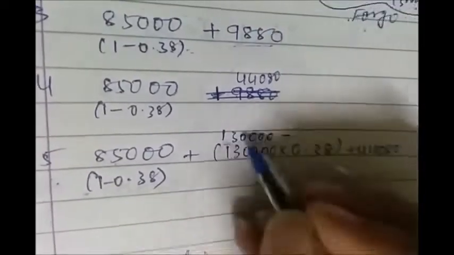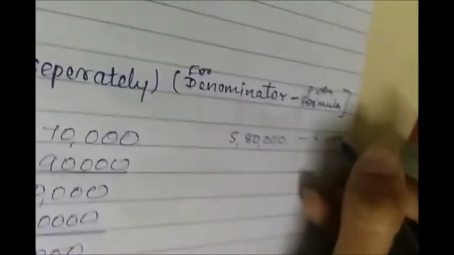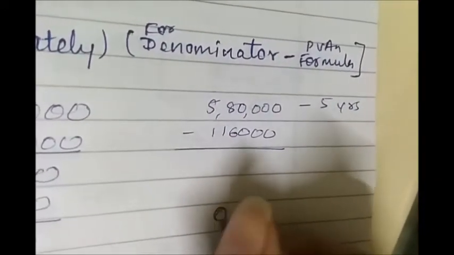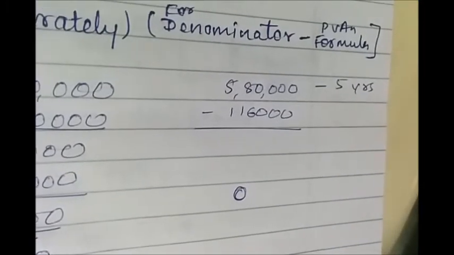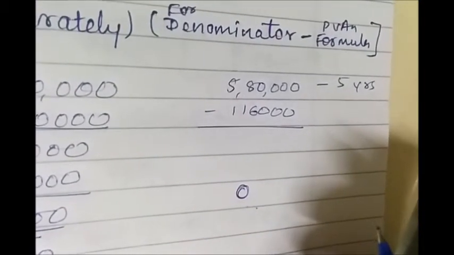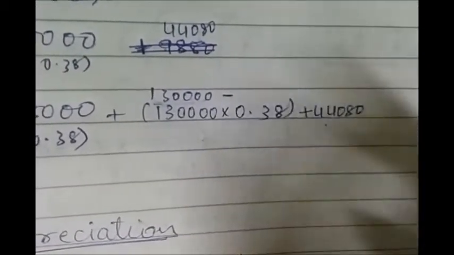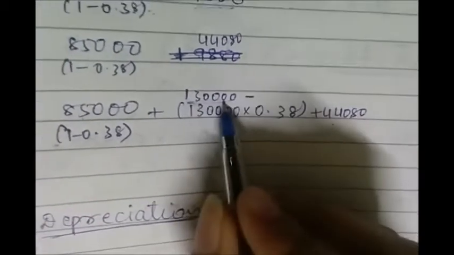But now what happens in this case, that the cost of machinery was 5,80,000 for 5 years. You calculated the depreciation as 1,16,000. So when you deduct 1,16,000 for 5 years, the value at the end of 5 years will be 0. So whatever price you get for this machinery, all will be considered as profit, because in the books the value is 0. So your profit will be 1,30,000 and you will calculate tax on 1,30,000, right? And you will deduct it from the salvage value, and then you will get the inflow. So by this you will get the inflow.